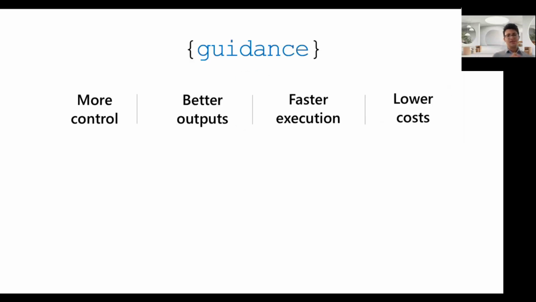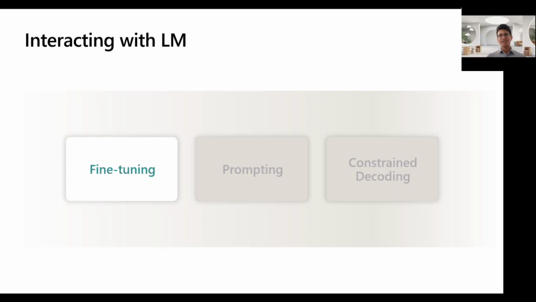When you rethink how these language model interactions work, you get all kinds of benefits. You get significantly more control, higher quality outputs, and, as Alex alluded to earlier, both faster execution and lower cost. And we're not talking about just a little bit faster, like 2% here or there. Sometimes we see significant improvements, like 60 to 70% faster execution and reduction in cost to you in running these prompts. We'll get into details about that too. So, let's start by talking about how all this works. I made a lot of empty promises. Let's hopefully convince you that we can meet all of them.